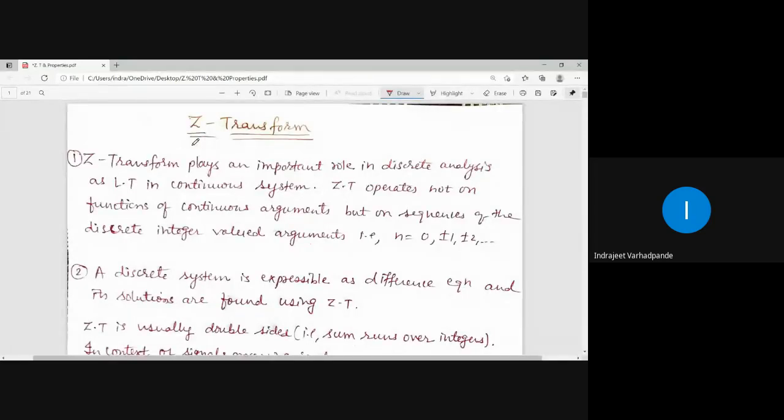The next topic of discussion, as per the syllabus we have, is the Z transform. Now you are all aware of the word transforms, and we have already discussed them. You must have discussed in the earlier semester the types of transforms, right? One transform which is the most common and familiar one is the Laplace transform. The second one, which you must have learned, is the Fourier transform, right?